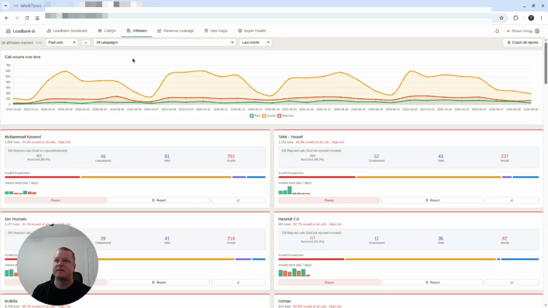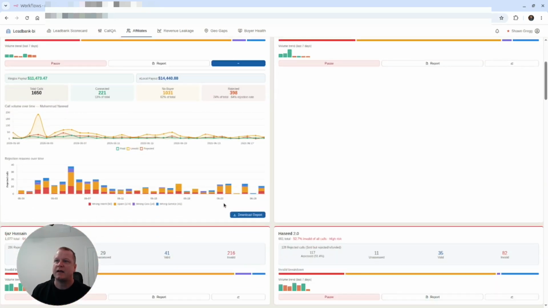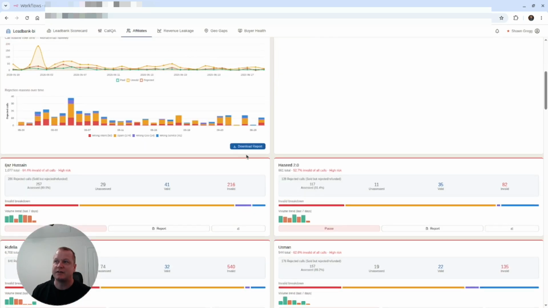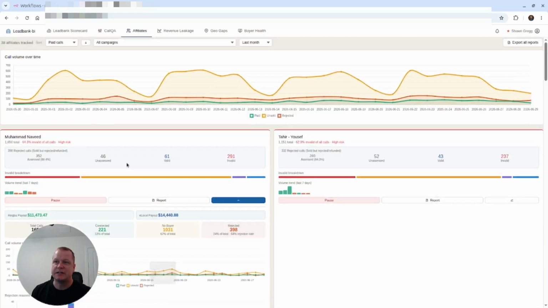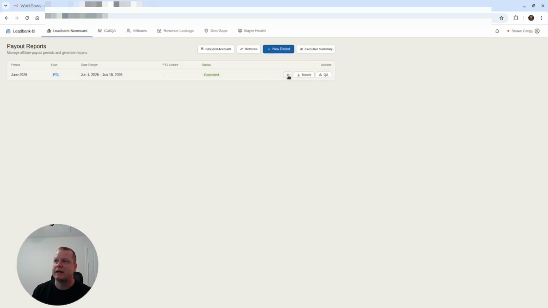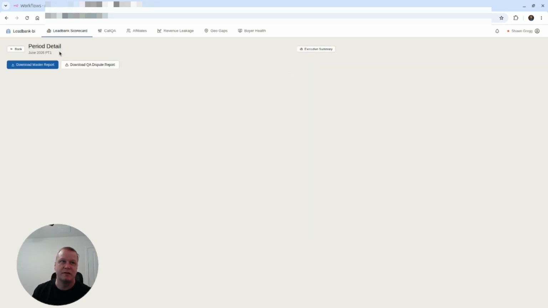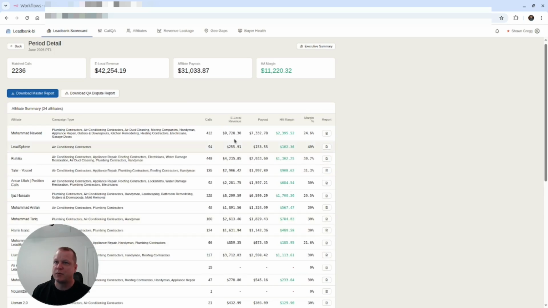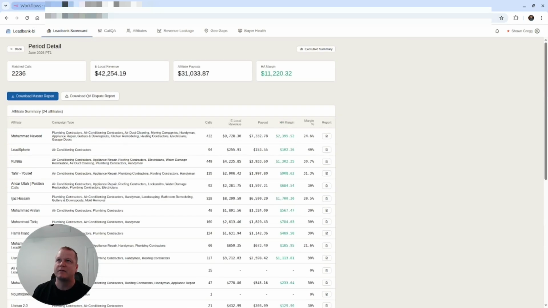Then we have our affiliates that are helping us source these, and we can see a health card for them and how they've done. We can do a call out here where we can send them a quick review of all their data. We can save this, and it actually goes into a PNG that they can then send in WhatsApp or whatever. By the way, we also have a reporting mechanism here where we can report payouts. This is downloadable in a spreadsheet. It takes a second to load here, as there's a bit of data. And individual reports for each of the affiliates can be pulled as well.